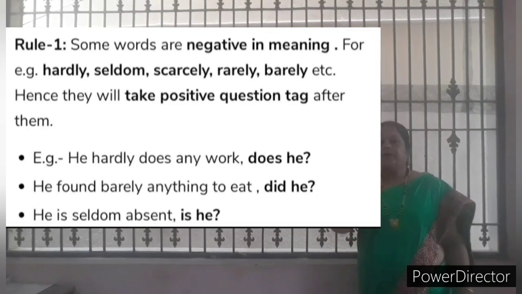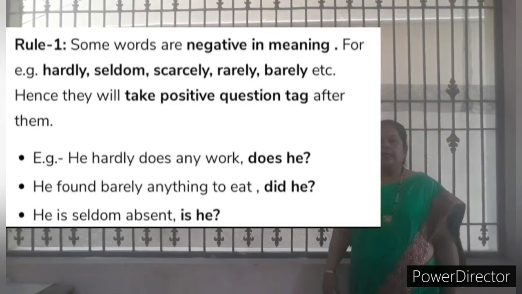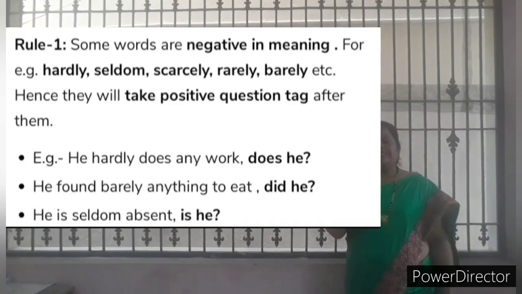For example, he hardly does any work. Hardly is a negative word. The does is in present form. You should not change it to past tense in a negative question tag. So what will the answer be? Does he.